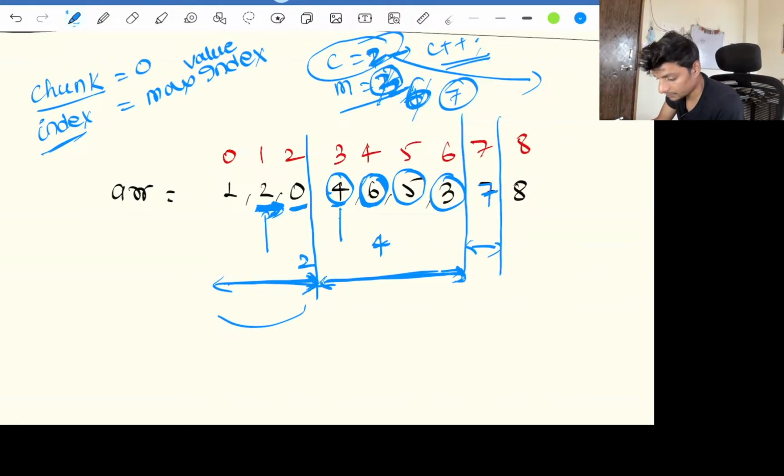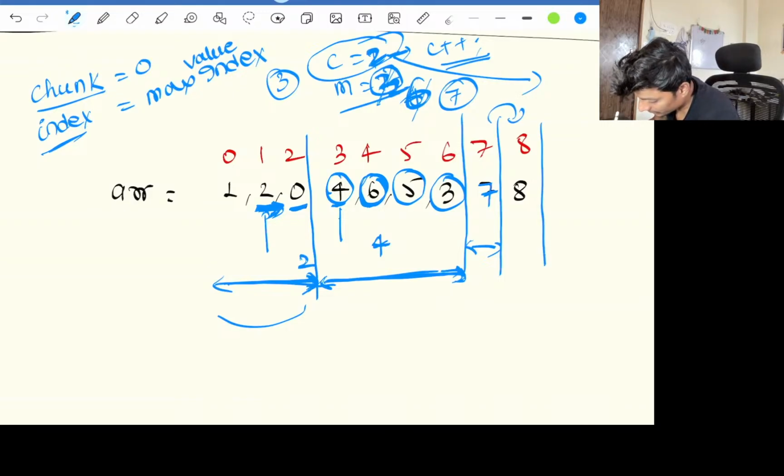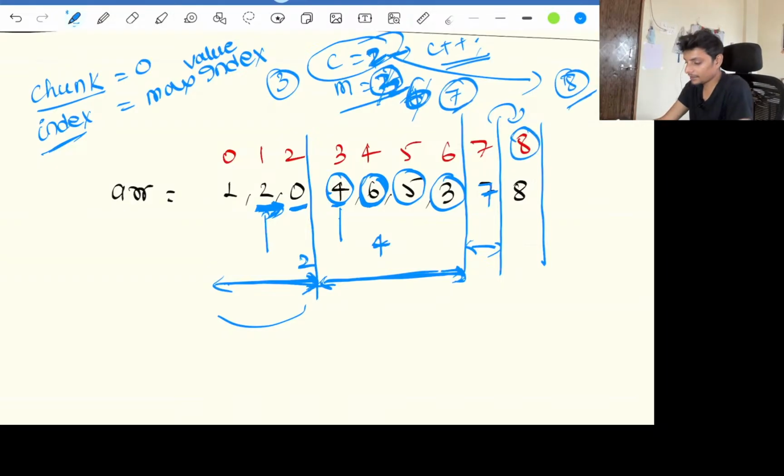Is it enforcing something? No. It's saying okay, it's 7 and the maximum chunk is 7, we do C++, that will be 3 only. And once we again move, we'll do C++, because at the 8th index it will be 8 only, the maximum chunk. We have increased our maximum chunk to 8, and it will give us the maximum chunk as 4.